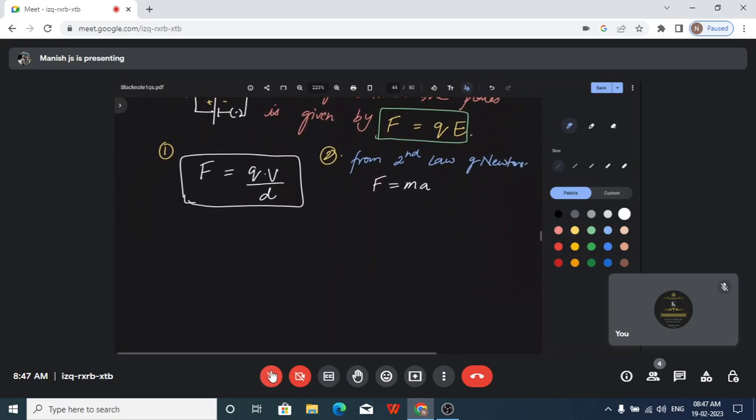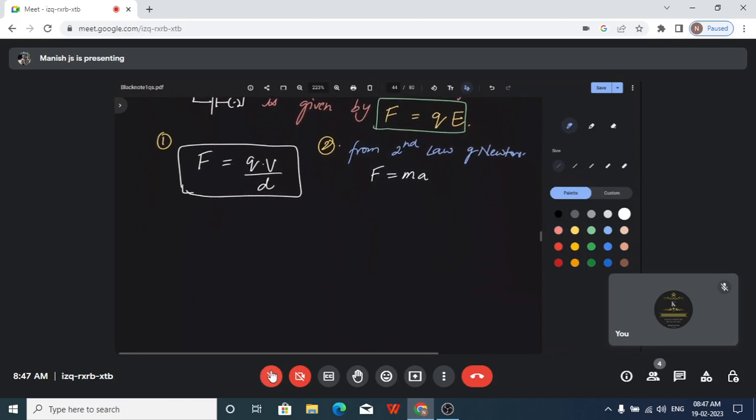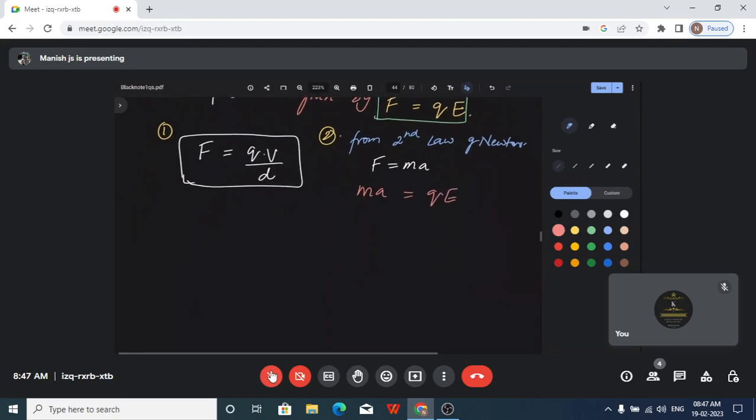When we talk about charge, we are talking about electrons, or it might be protons, it can be anything. They all have some mass. So we can substitute M into A in the place of F, and we get M into A is equal to Q into E.